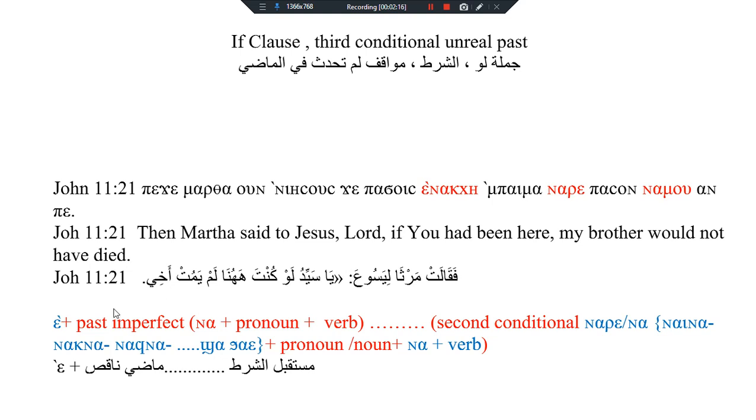Here, as I have told, we used a plus the conjugation of the verb in imperfect past plus the verb, and the second part we used the second conditional, which is made by the verb in imperfect past plus na plus the verb.